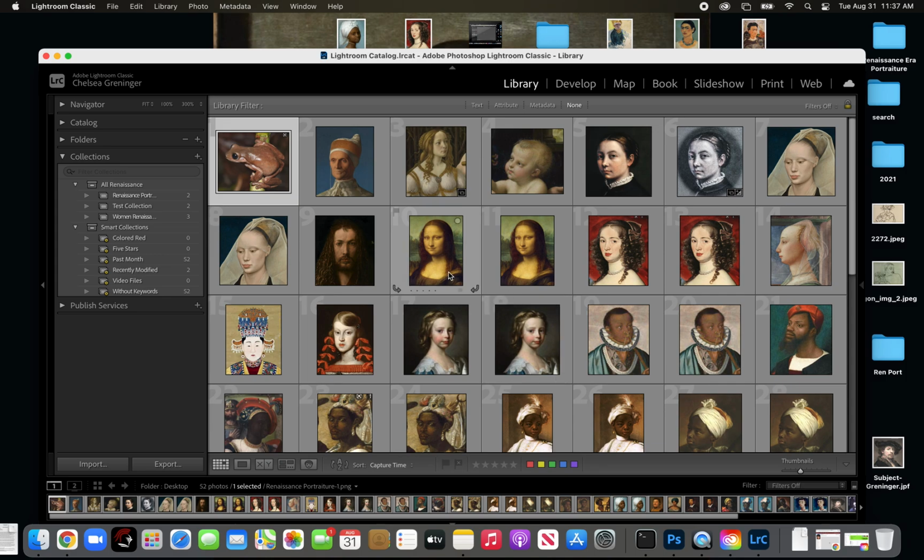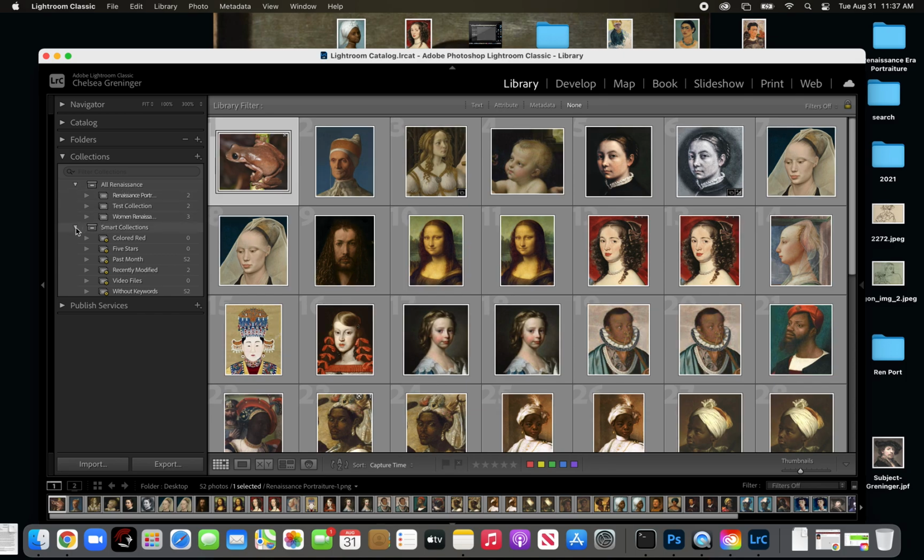Renaissance portraits. So for example, if I wanted to put all of the Leonardo da Vinci portraits into one folder, I could do that. Or if I wanted to put all of the women in one folder, I could do that. Or if I wanted to put all of the Botticellis in one folder, I could do that. Or if I'm making edits to photos, which I'm going to show you in a minute, I can also put maybe my edits in one folder. It's really up to you, but just know that the more you organize, the easier it will be to find these in the future. So this is a collection set and this is a collection.